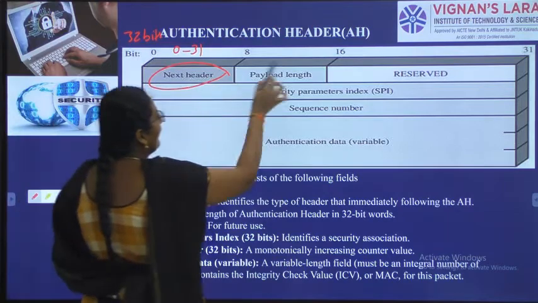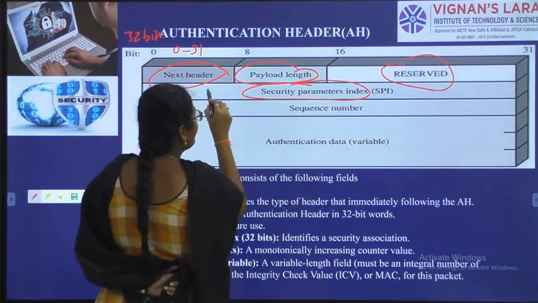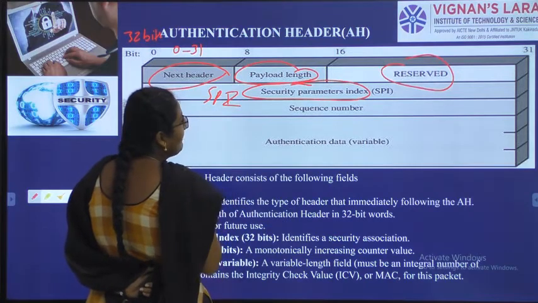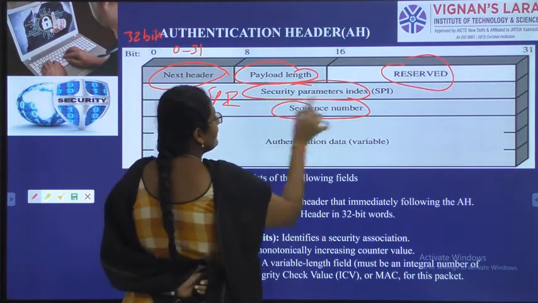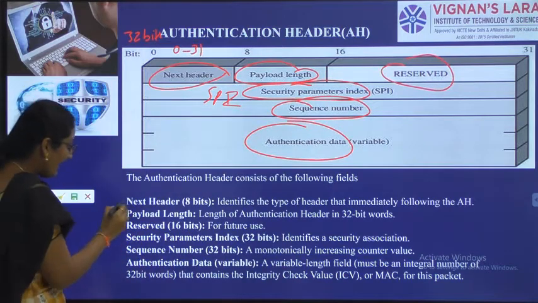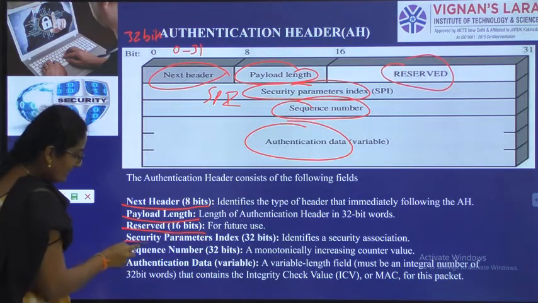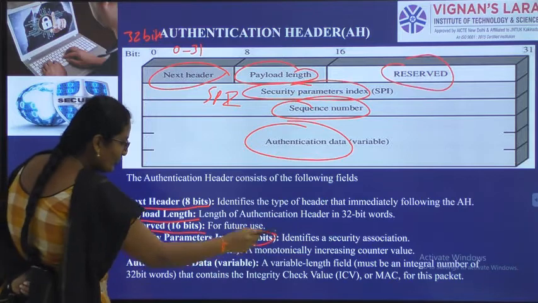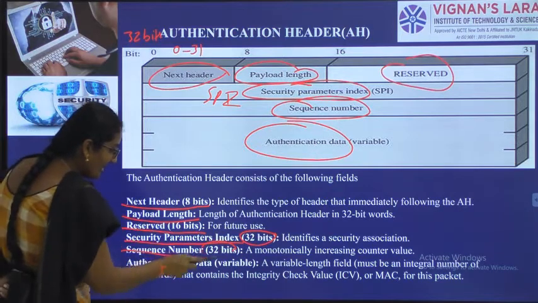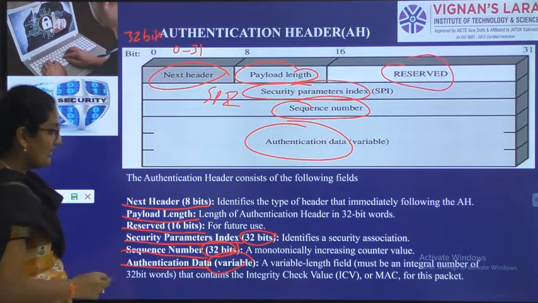Next header, payload length, reserved bits, security parameters index (SPI), sequence number, and authentication data. Next header is 8 bits, payload length 8 bits, reserved bits 16 bits, security parameter index 32 bits, sequence number 32 bits, and authentication data is variable, meaning the size is not fixed.